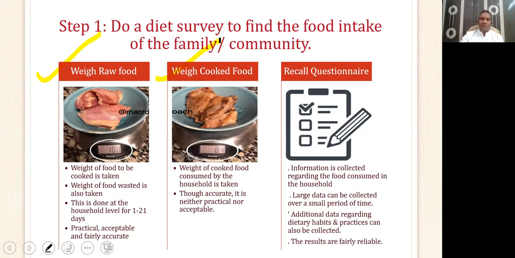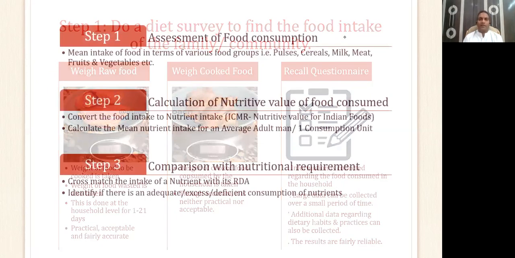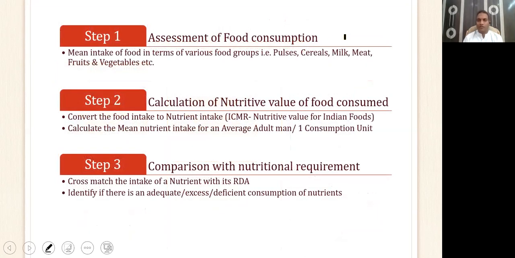Third way is a simpler way. It is a recall questionnaire, the 24 or 48-hour recall questionnaire, we call it. Information is collected about what food the persons in the household have consumed for the past 2 days or past day. The advantage of this method is that a large amount of data can be collected over a short period of time. Besides what food they are taking, additional information like dietary habits and practices can also be collected by this method.